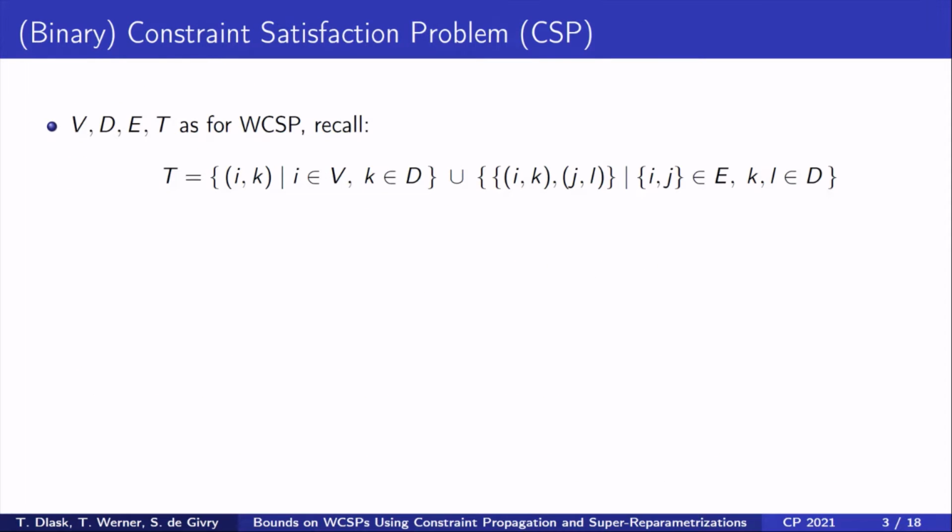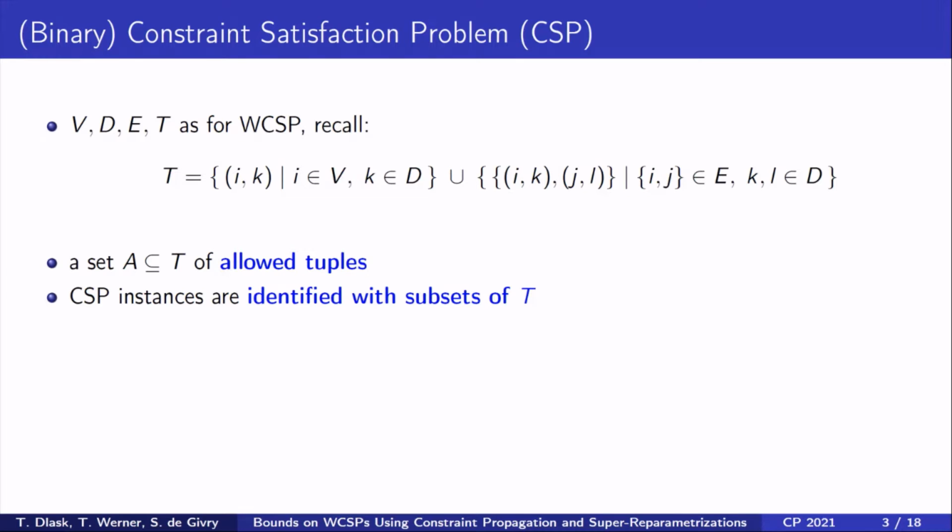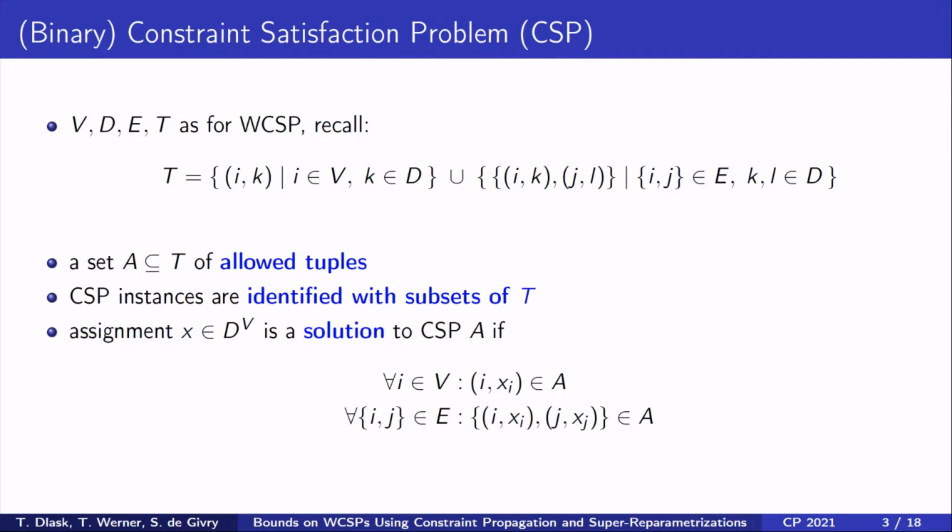Besides weighted CSP, we will also need the ordinary CSP. Here, the sets V, D, and E are the same as before, and the CSP instance is defined by a set A of allowed tuples from T. As before, since the structure will be the same, we can identify CSP instances with subsets of T. An assignment x is a solution to CSP A if for each variable i, the tuple (i, xi) is allowed, and for each edge ij, the tuple (i, xi, j, xj) is also allowed.